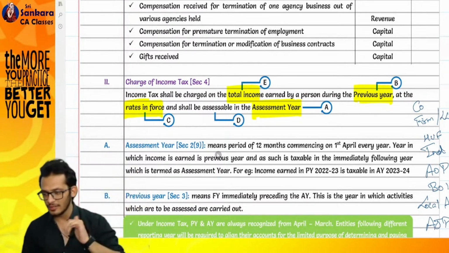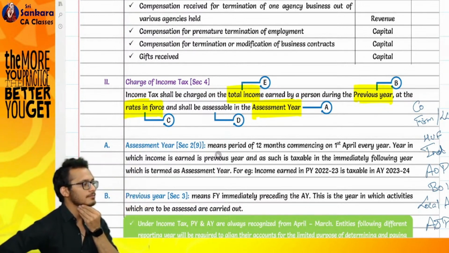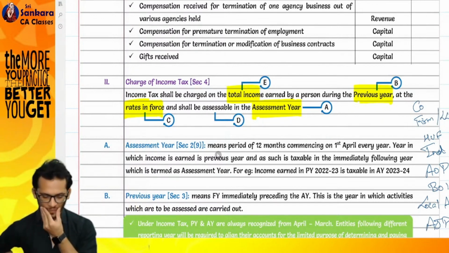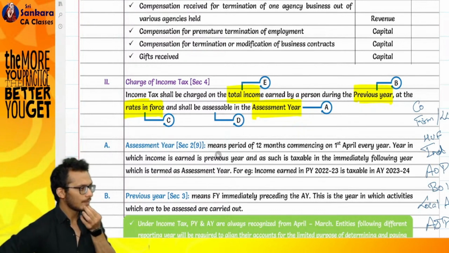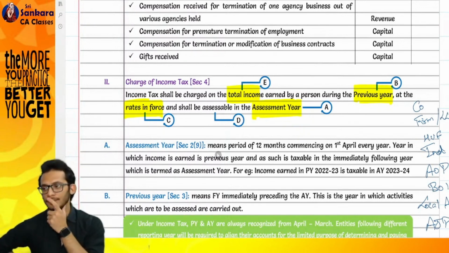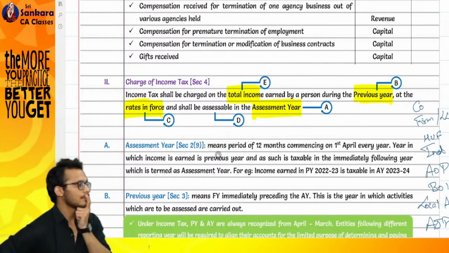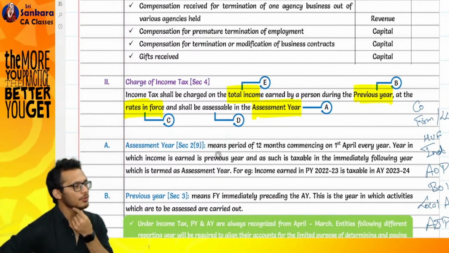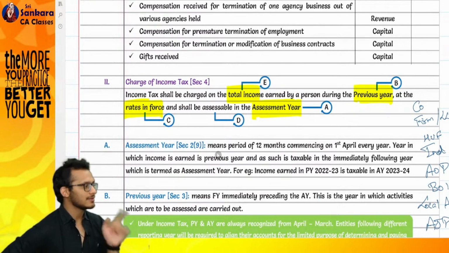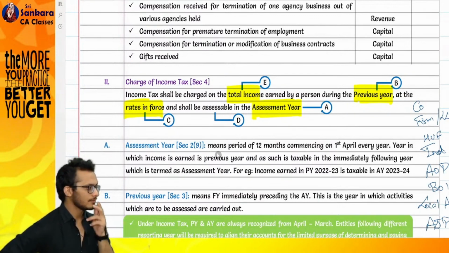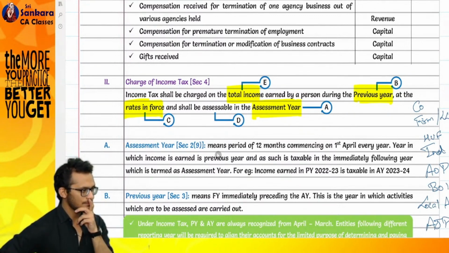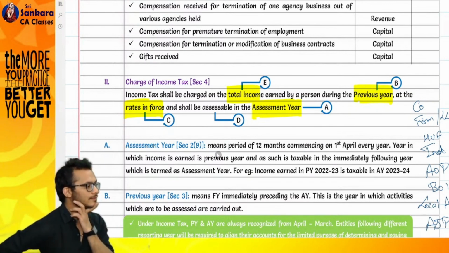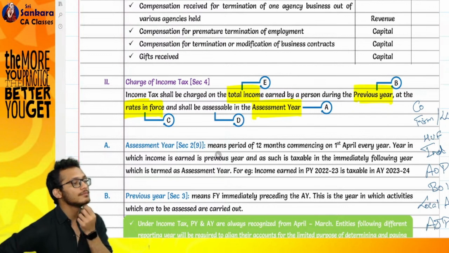Read the line and tell me where you see the word assessee and what you understand by the word. The amount of income you have and the tax liability on that has to be assessed. Who will assess?